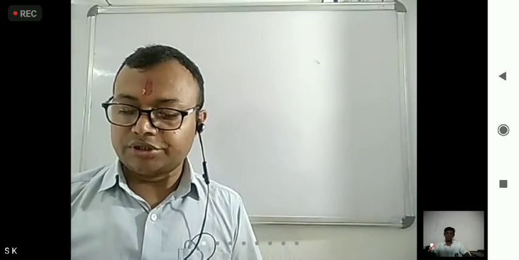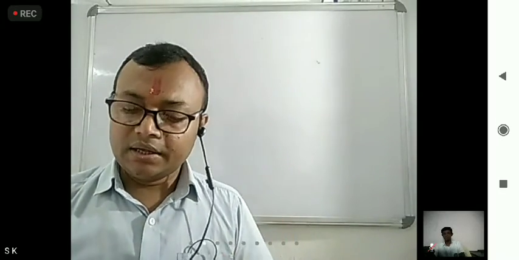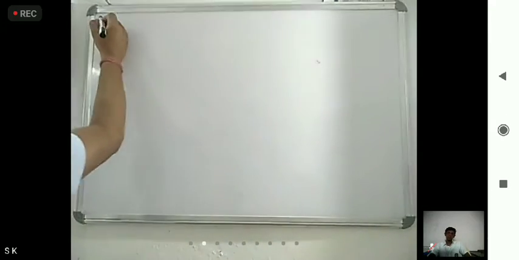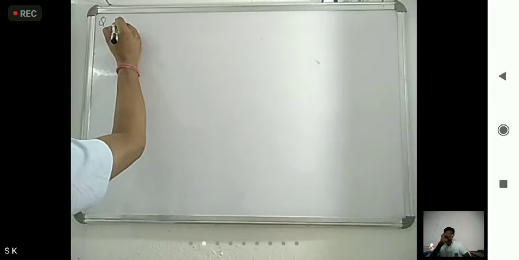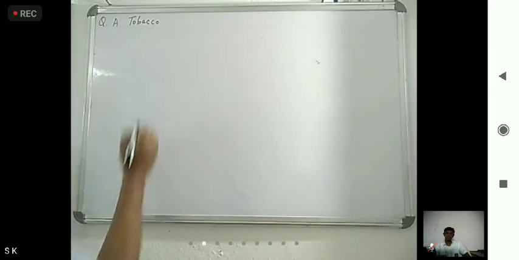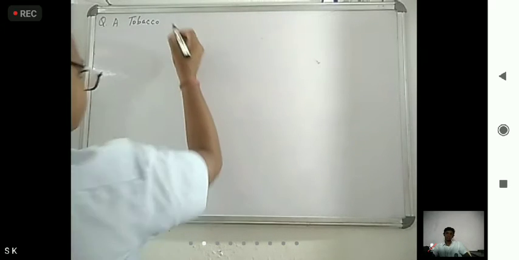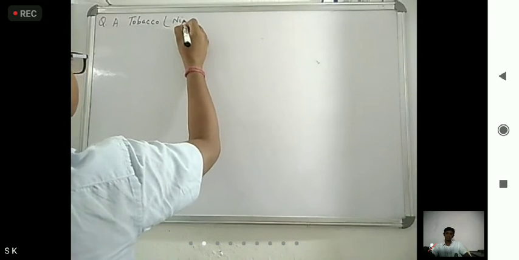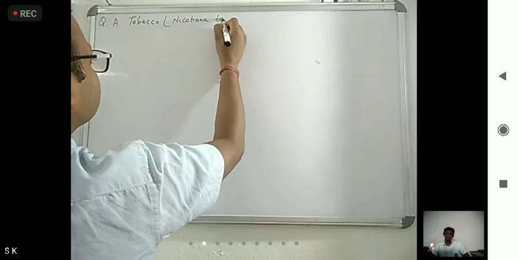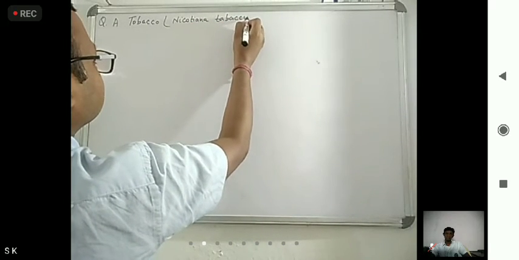Now, come to some questions. One question is there. A tobacco plant heterozygous for... A tobacco, what is their botanical name? Already we discussed: Nicotiana tabacum.